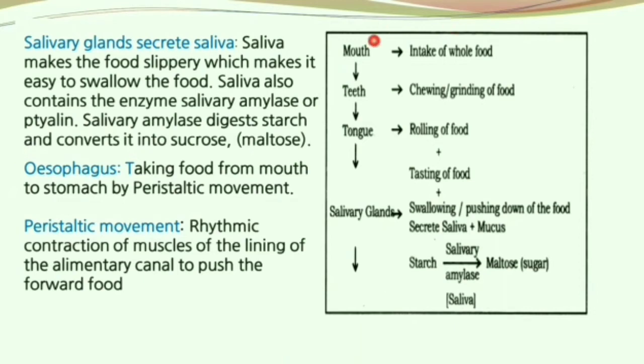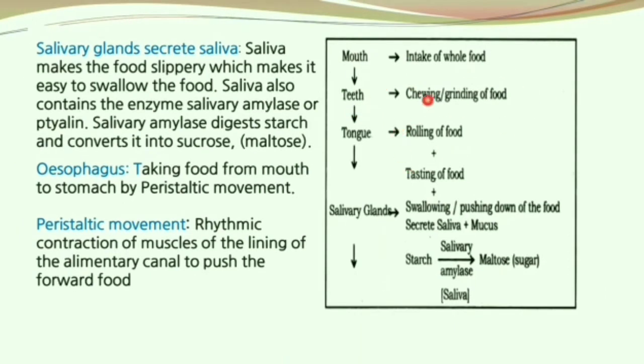So the mouth helps in intake of food, the teeth help in chewing or grinding, tongue rolls the food and helps in perception of taste. Finally, when it reaches the salivary glands, it secretes saliva and helps in swallowing or pushing down of the food. Over here, the starch gets converted into maltose, a sugar. Finally, the esophagus takes it from the mouth to the stomach via the peristaltic movement.